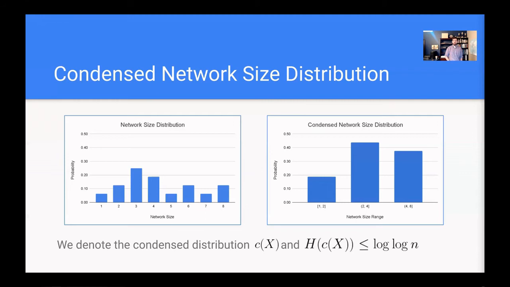So then we will express our bounds with respect to the Shannon entropy of this condensed distribution, which we denote H_c(x). And it's again worth noting that since there are log n values to this distribution, the worst case entropy is going to be log n, again corresponding to the uniform distribution.